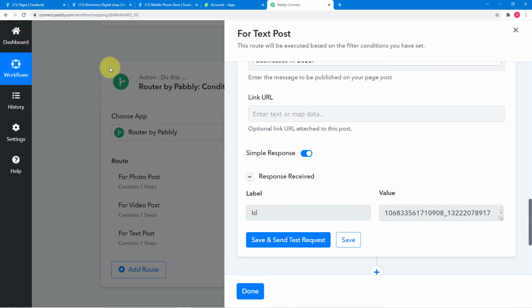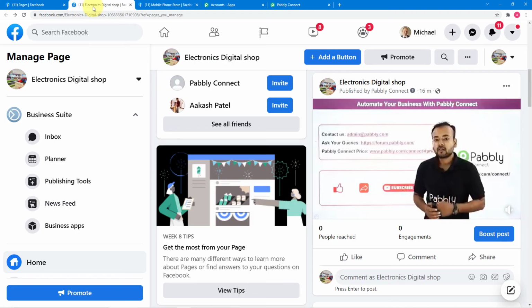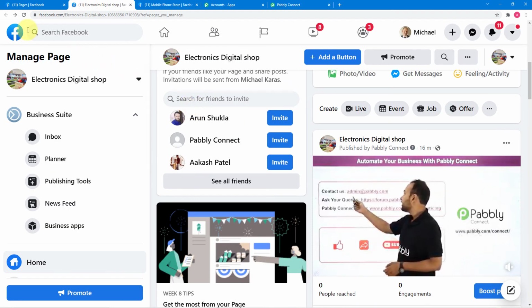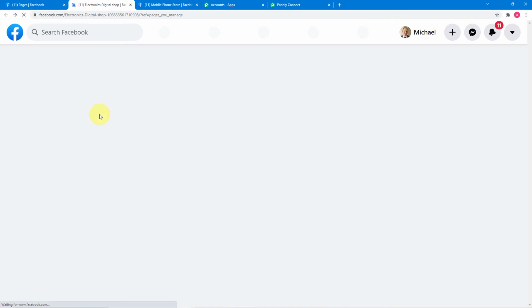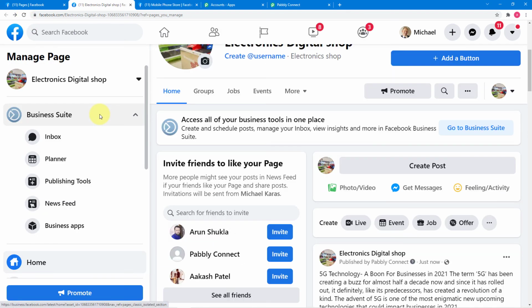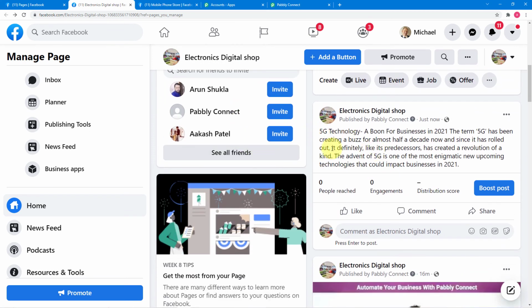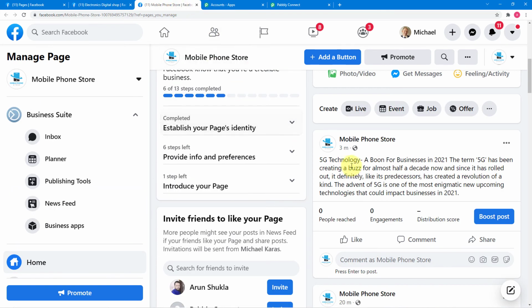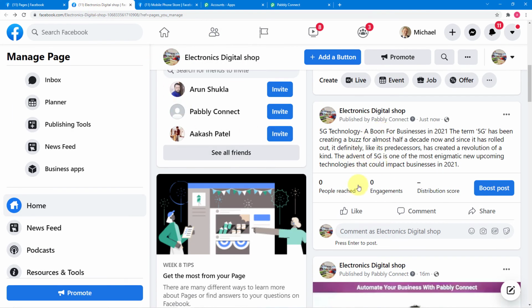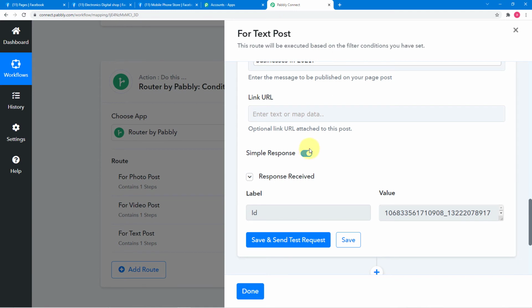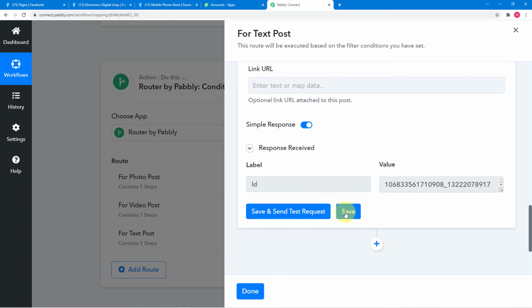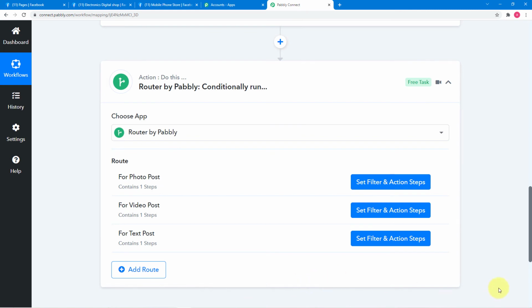Now let's check in our another Facebook page, which is electronics digital shop, if we got the same post here also. Let me refresh the page. And you can see the new post is shared here like this. Okay, so this was the same post that we have here, and now it is here in our another Facebook page as well. Okay, so our third route is also completed. Click on save and then click on done, and our workflow is completed.